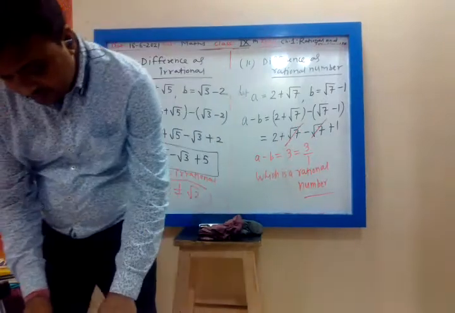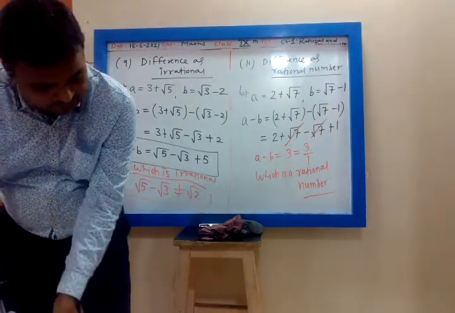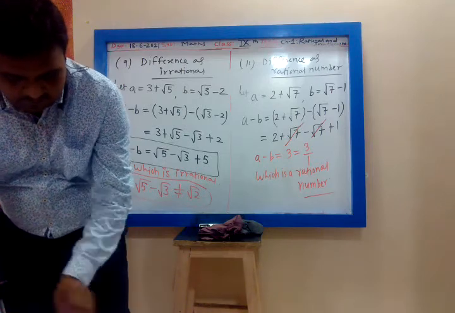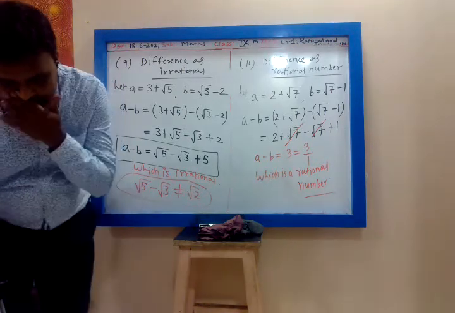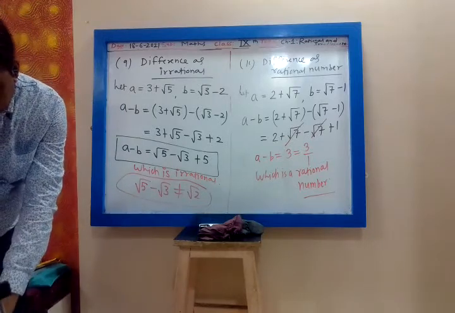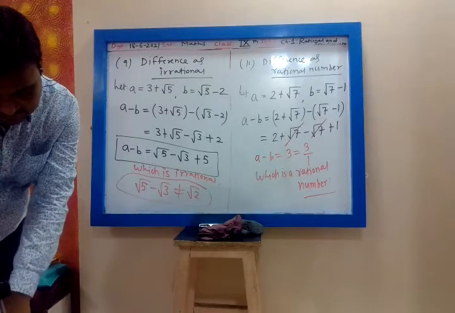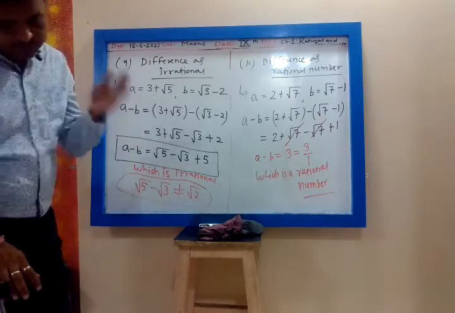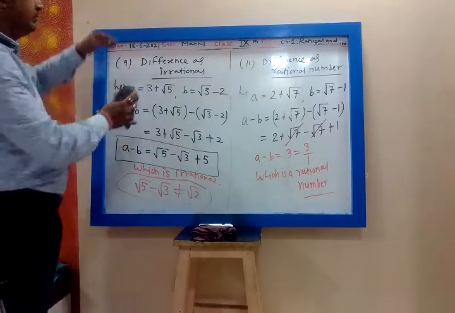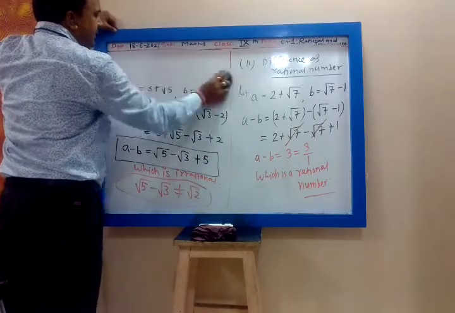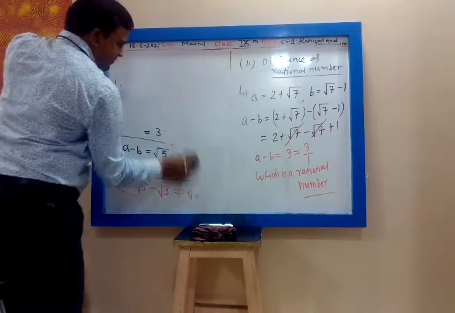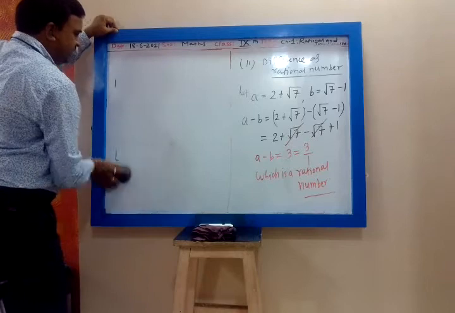Now next one, 11. Write a pair of irrational numbers whose product is irrational. Whose product, means multiplication, is irrational.